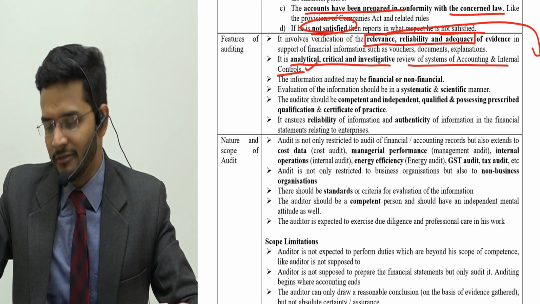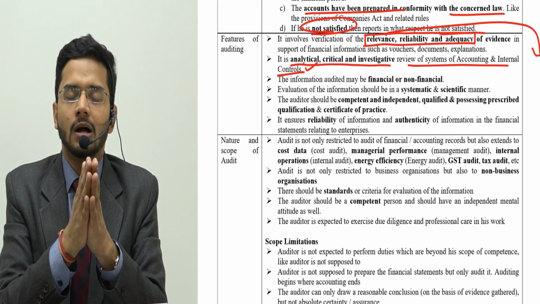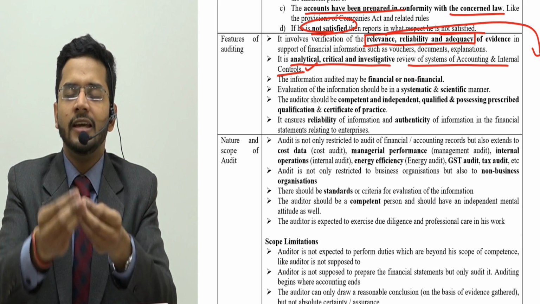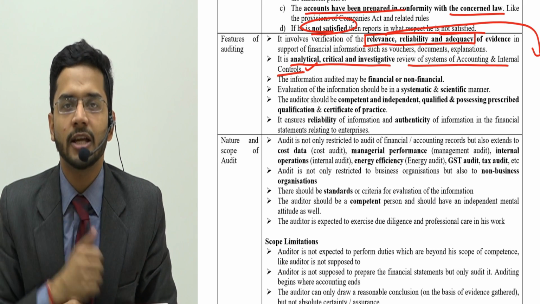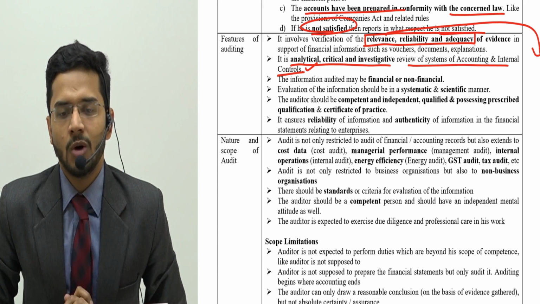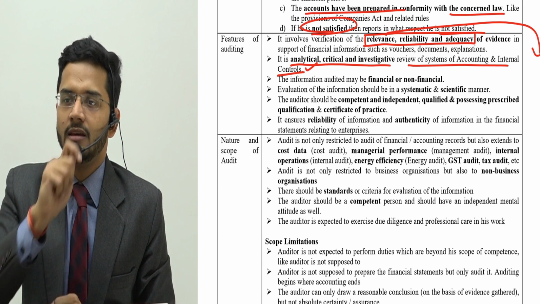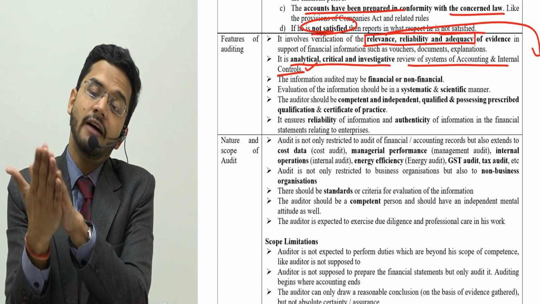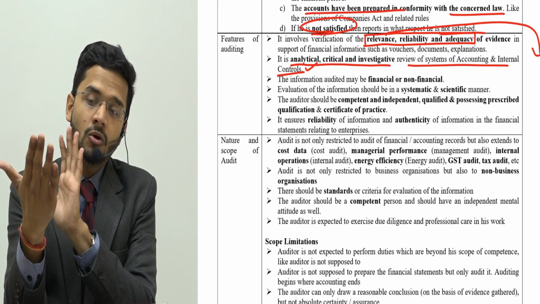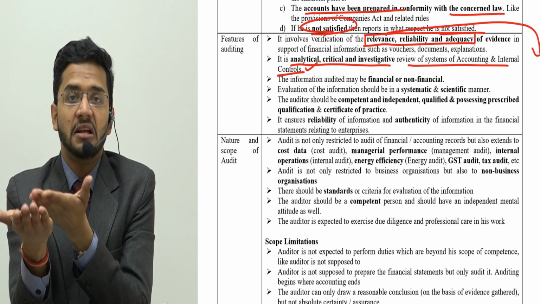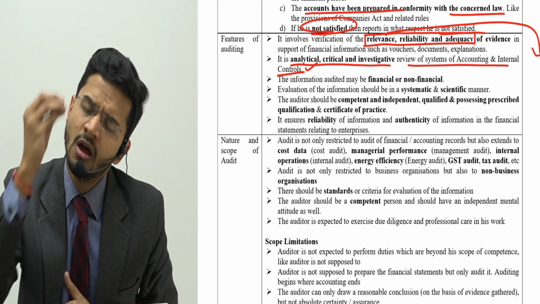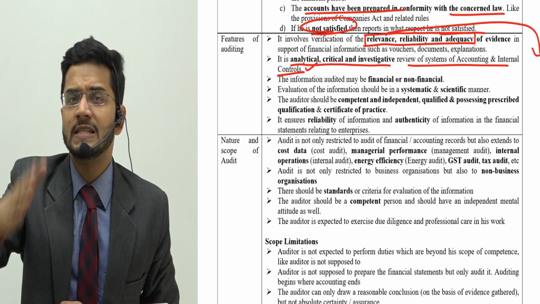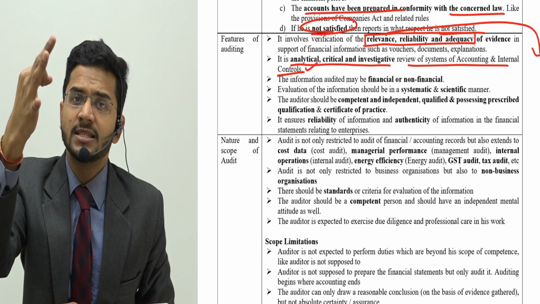So I'll give you a very simple example. Suppose a company has given 50,000 rupees to a consultant for consultation fees. You ask the company, please give me the invoice. They hand over the invoice of 50,000 to you. You will have a look at the invoice and say, yes, this invoice looks okay, because it's a legal consultant, and you have incurred 50,000 rupees, which you have debited to your profit and loss account. Perfect. Your invoice is perfect. Three elements are there in your invoice.